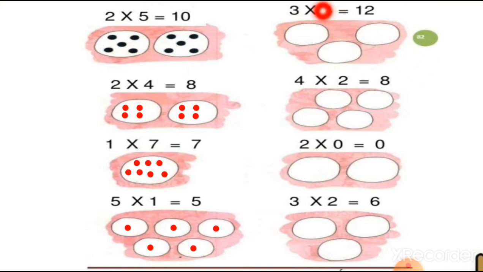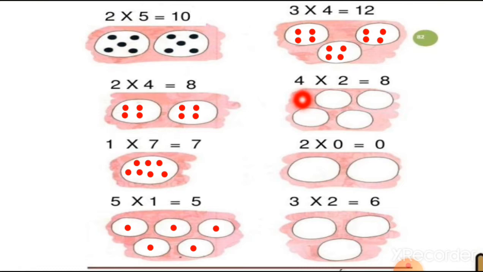Now the next one, here is 3 4s. So there are a total of 3 groups and we have to put 4 circles in each group. Let's start putting 4 circles in each group. First, second, third and fourth. Let's put 4 more circles in another group: 1, 2, 3, 4. Now let's put 4 more circles in the third group: 1, 2, 3 and 4. You can see we are putting 4 circles in the 3 groups.